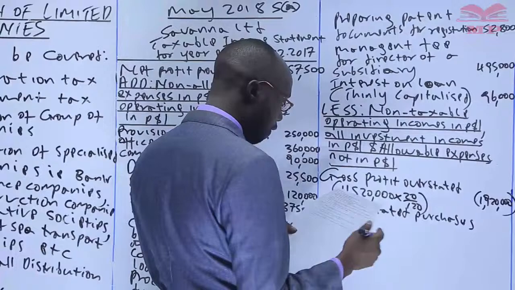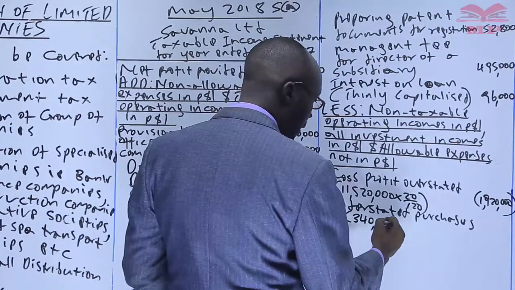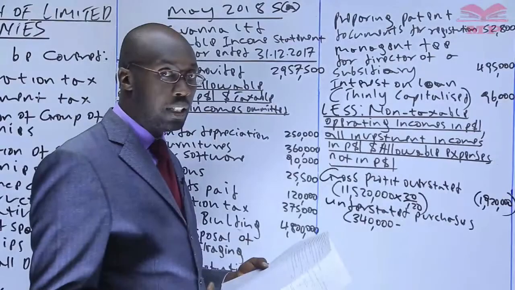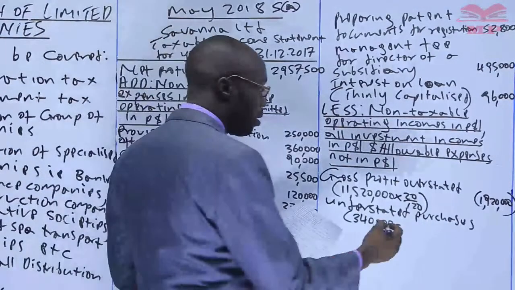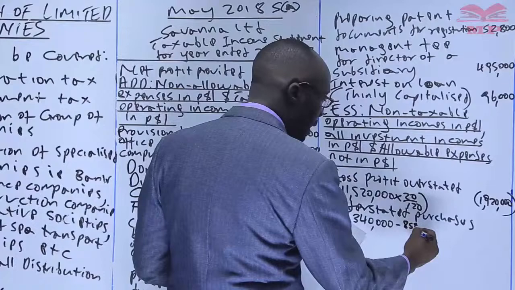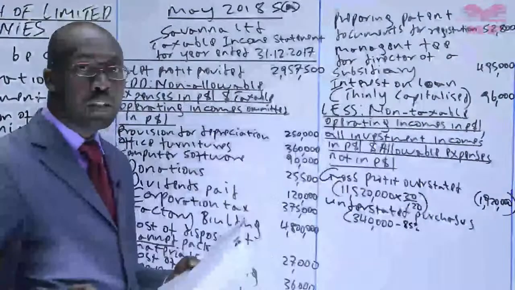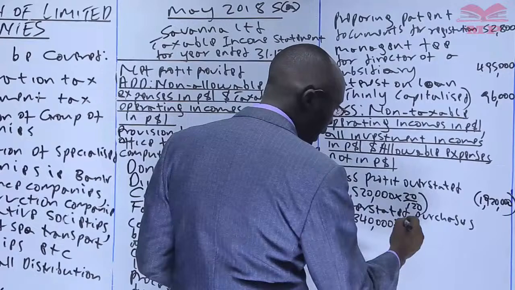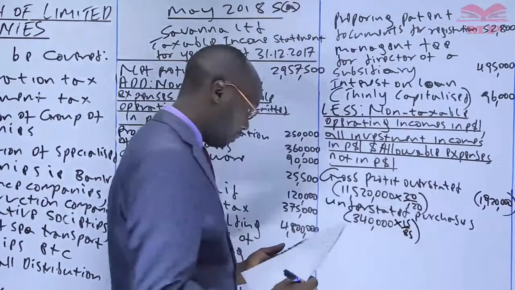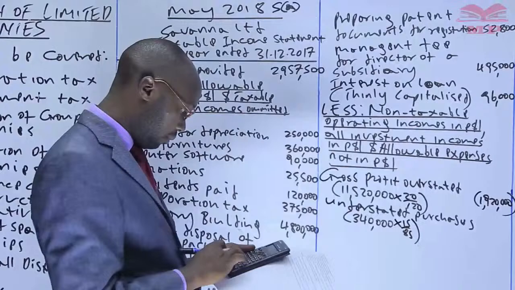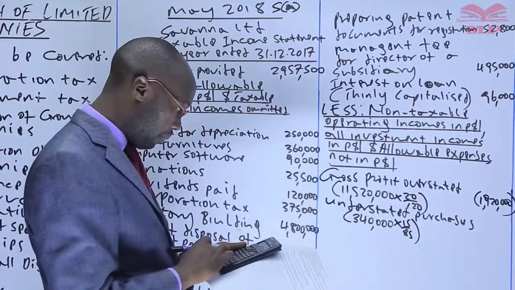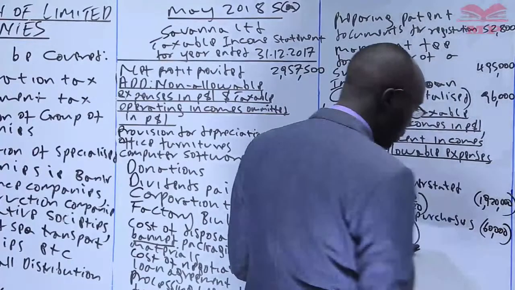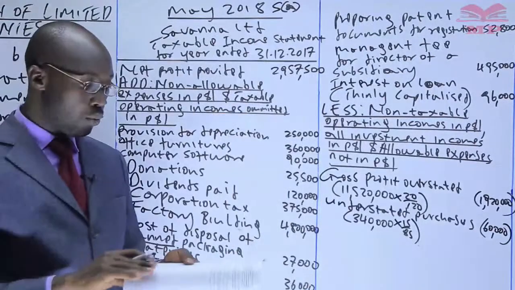Now the purchases. Again, if it is understated by 15, it means that we take 100 minus 15. That's 85%. So that means that this figure is 85%. And what do we want? We want the understated percentage, the 15%, so times 15 over 85. 340,000 times 15 divided by 85. After that, we go back to where we were.